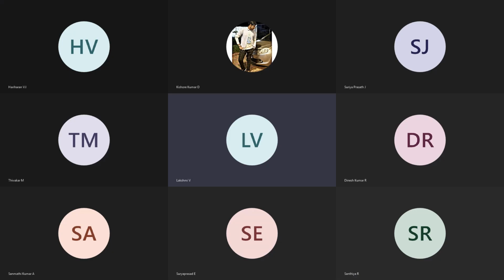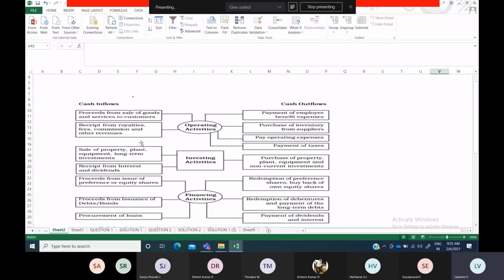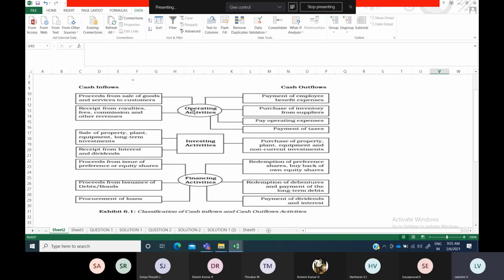Flow statement preparation as per Accounting Standard 3. So basically in cash flow statements, we will be including all three kinds of activities: operating activities, investing activities and financing activities. Operating activities is concerned with when you are selling goods to a customer and receiving cash from him.